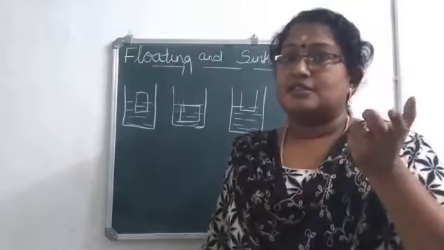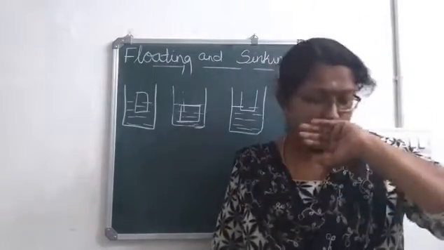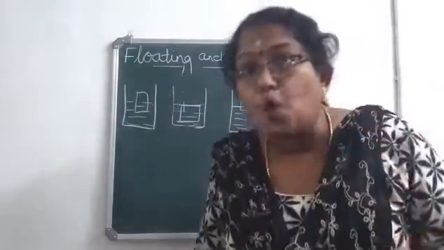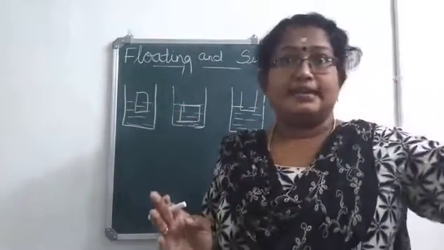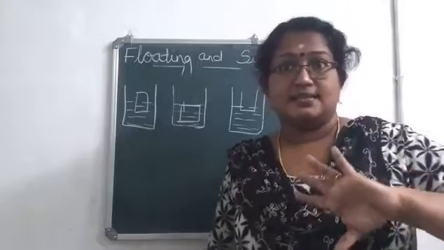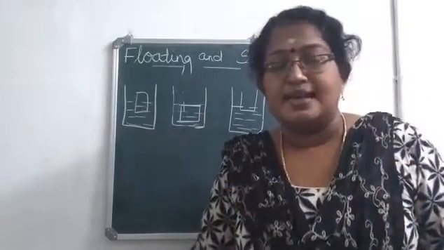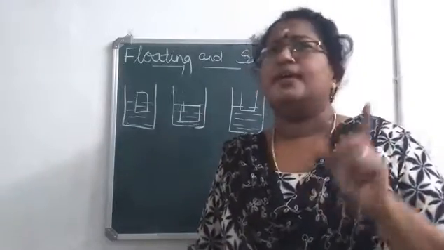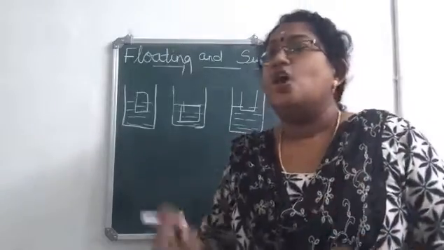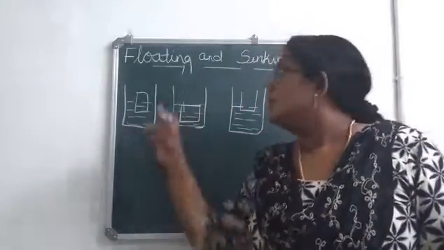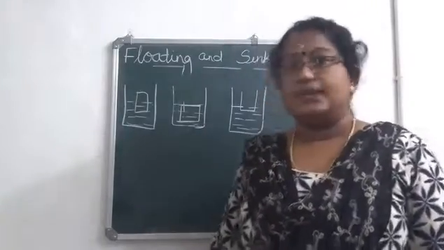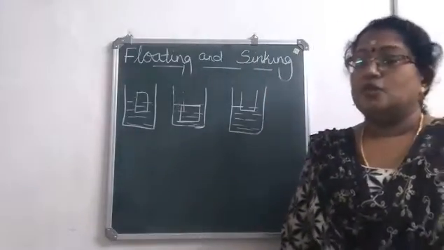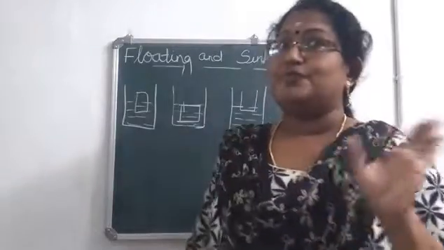Difference means one is having greater density and the other is having less density. So if the difference between the densities of the solid and liquid is more, then only a small part of the solid will be submerged. So it's a very important point. Now, what all things can we conclude from these?